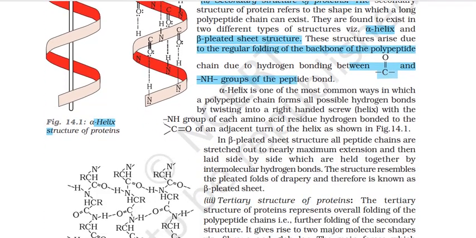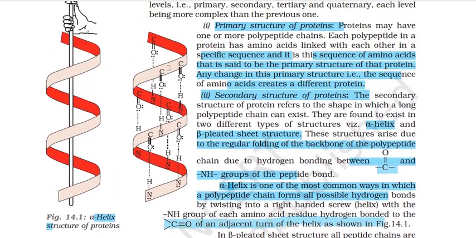Alpha helix is one of the most common ways in which a polypeptide chain can form all possible hydrogen bonds by twisting into a right-handed screw or helix, with the NH group of each amino acid residue hydrogen bonded to the carbonyl of an adjacent turn of the helix. Very easy. Alpha helix is given here, the first example in secondary structure. This is hydrogen bonding between the carbonyl group and the H of the NH group, which will hydrogen bond with the more electronegative oxygen. In alpha, in a right-handed fashion, this is going to coil, not coil around, this is going to bond in this way.